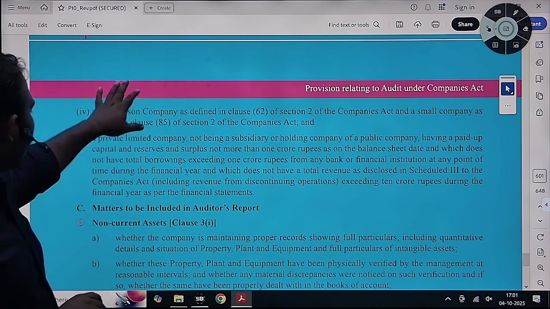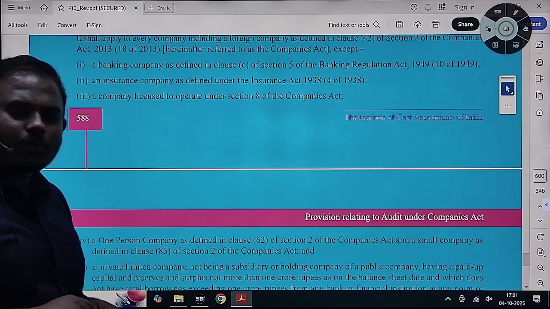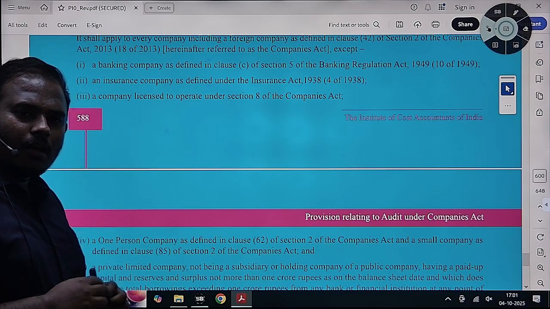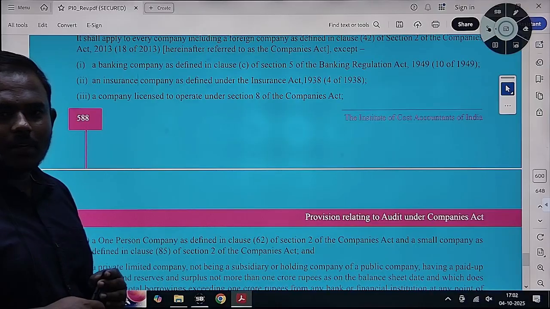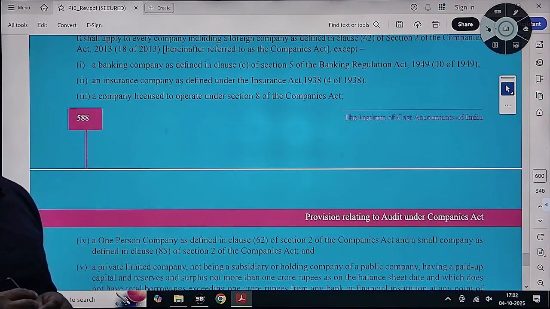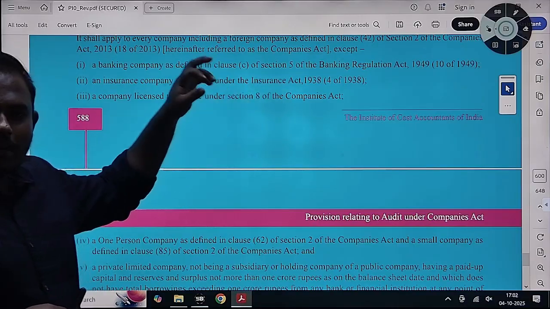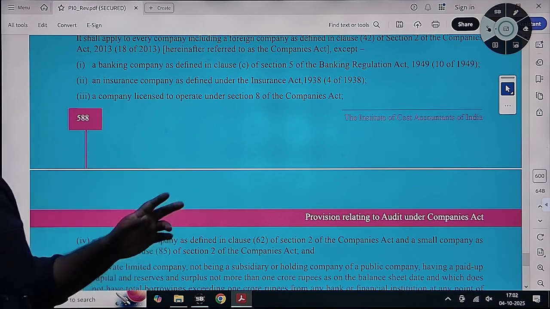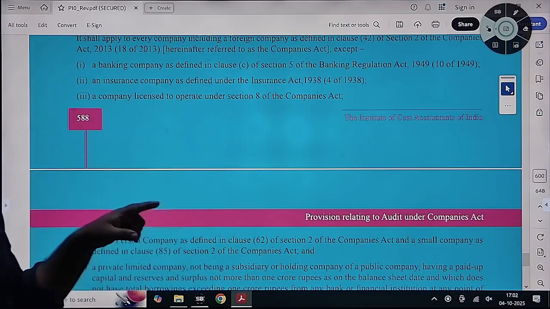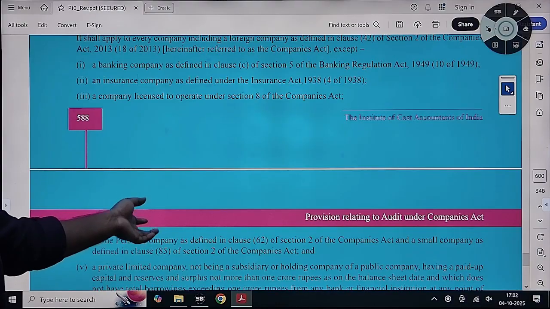Electricity companies: no such exception has been given for electricity companies. Electricity companies have separate financials prescribed, right? Also banking companies, and the Companies Act applies to NBFCs, in my opinion. See if they are covered in electricity; no exception has been given here. I think I will check and get back to you on this. I think it will be applicable to an electricity company if it is registered as a company under the ROC. Whatever audit you are doing as an auditor, you have to report these basic elements relating to the financial statements.